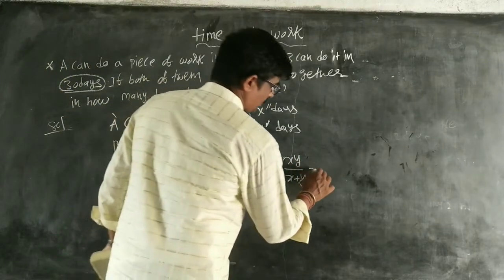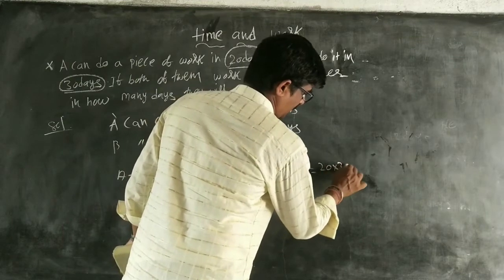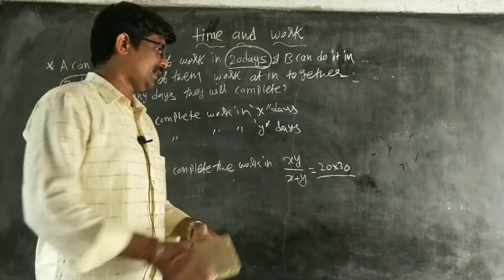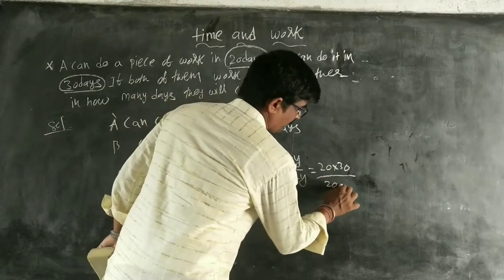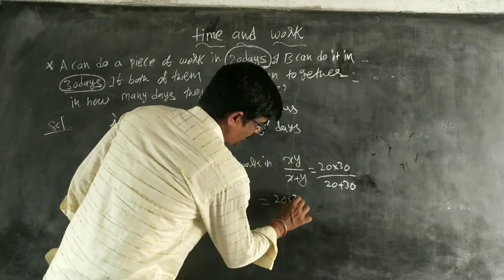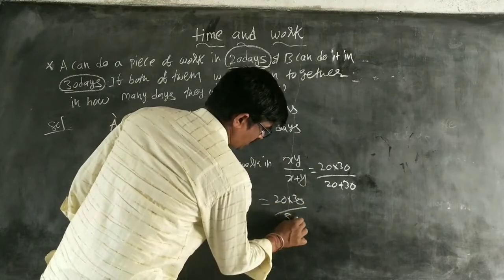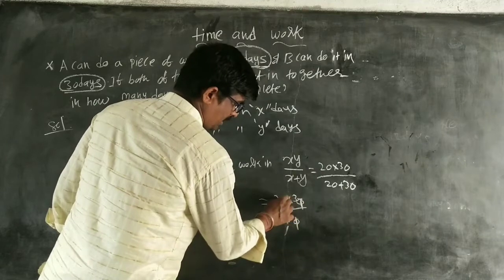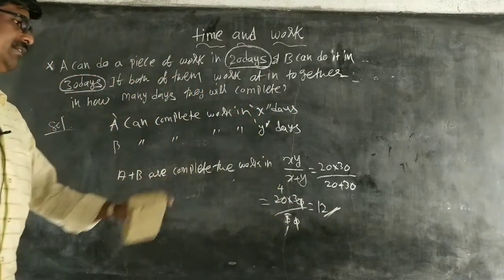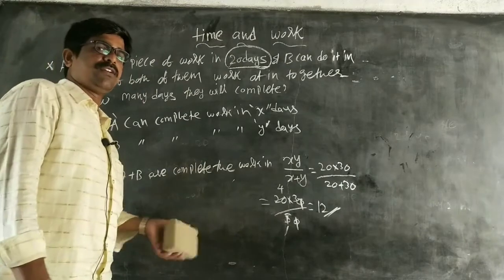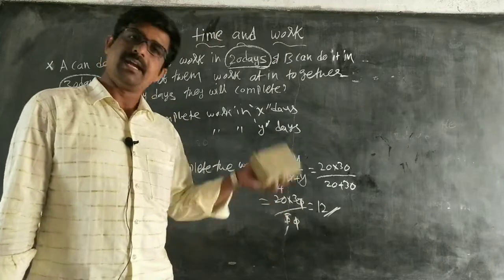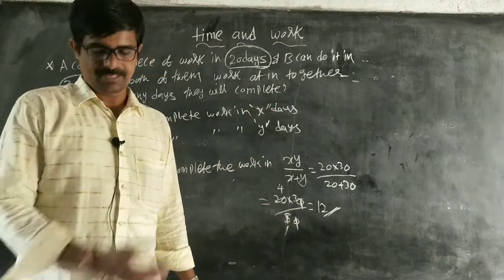So substitute here: 20 into 30, because A's time is 20 and B's time is 30, by 20 plus 30. That is equal to 20 into 30 by 50. The 0s get cancelled, 5 fours are 20, that is equal to 12. So A and B complete the work in 12 days. The first method is for academic years. The second one we write in competitive exams. At that time you use this. Okay? Copy it.